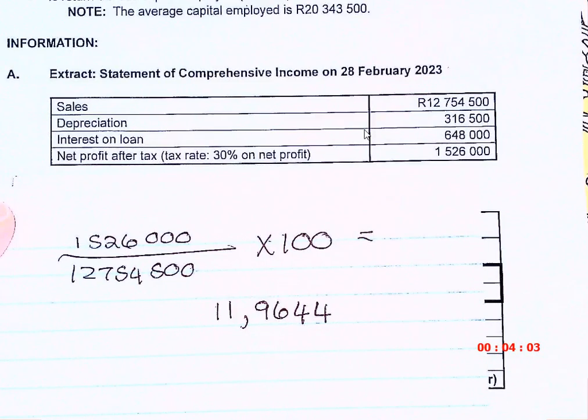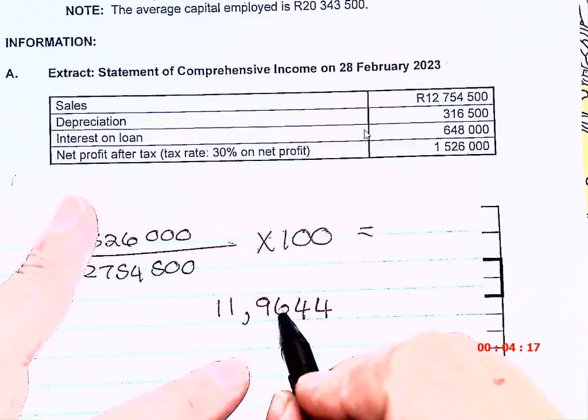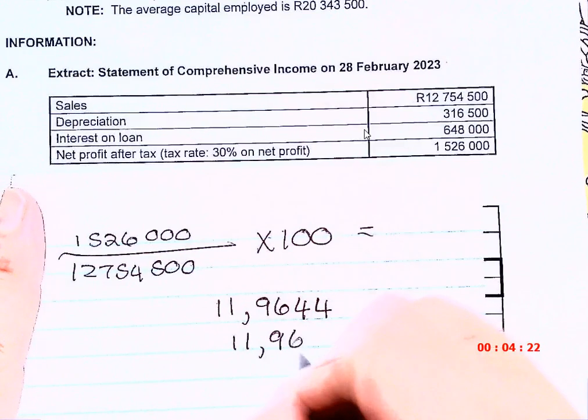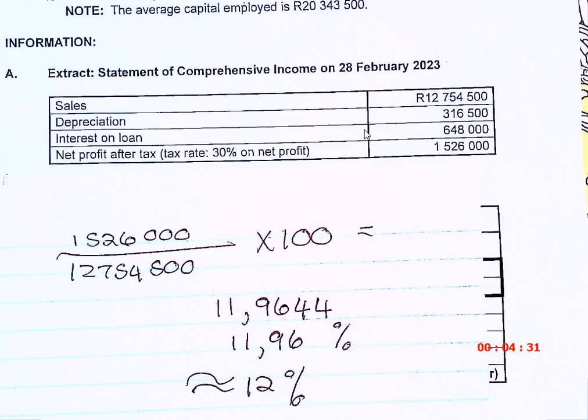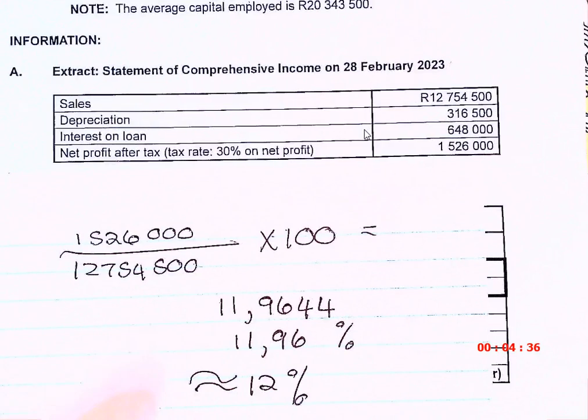Usually they will say round off to the nearest rand, round off to 2 decimals, round off to 1 decimal. But if they don't say anything, my rule is you always write at least 2 decimals. So you will write at least 11.96 and then you say it's 12%, rounded off. Because when you have to comment, it's easier to comment on 12 than 11.96. But show me both because you do not know the memo, and the memo might say you must have that.